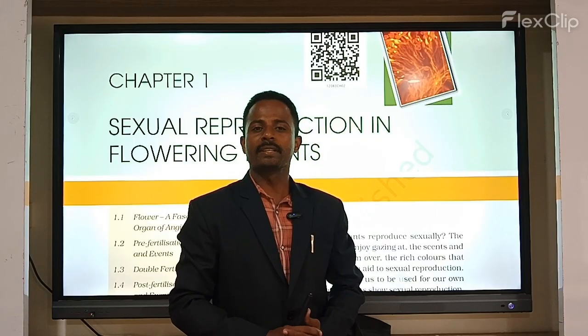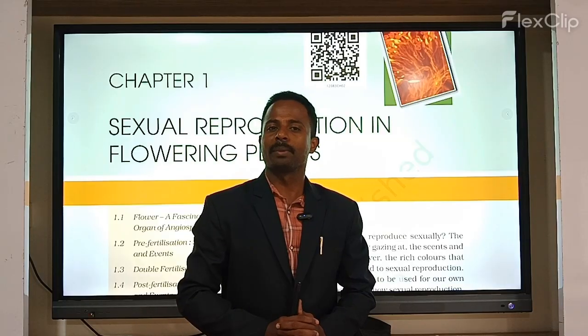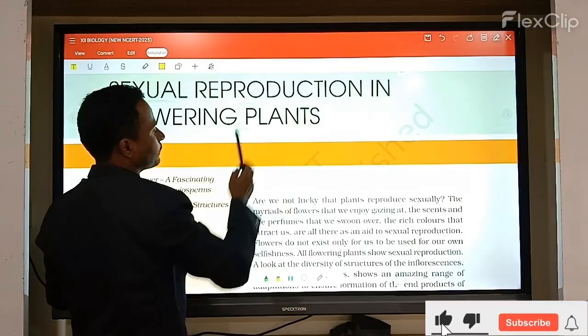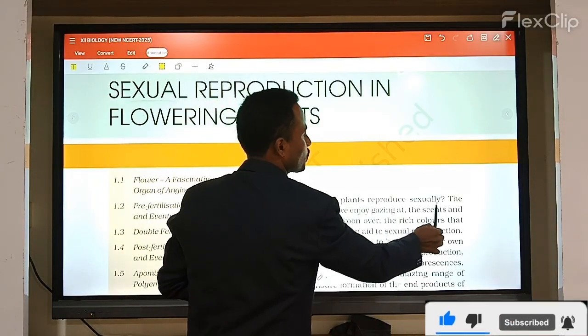In this section we will discuss NCERT class 12, the first chapter, sexual reproduction in flowering plants, part 1. Are we not lucky that plants reproduce sexually?